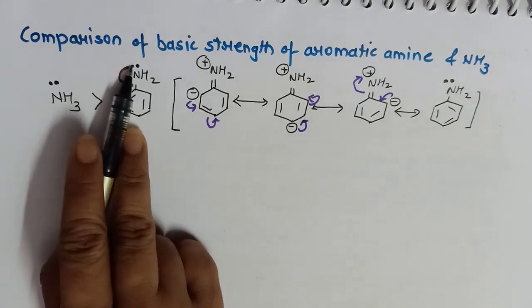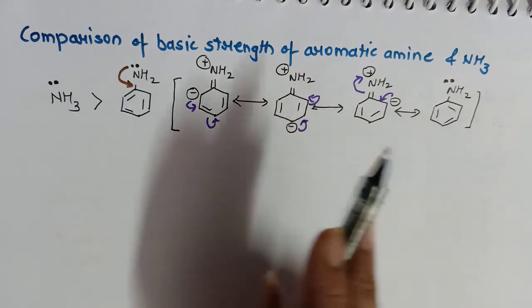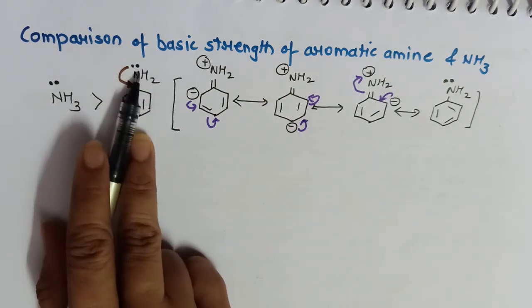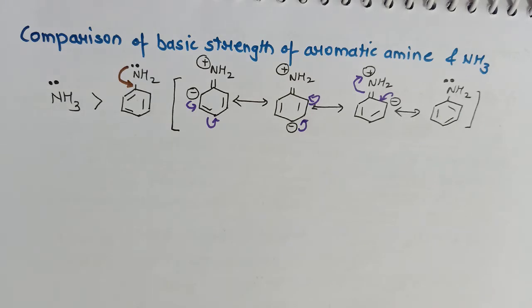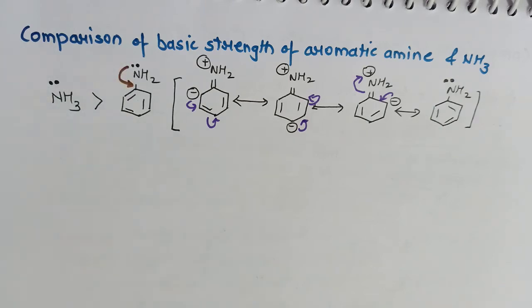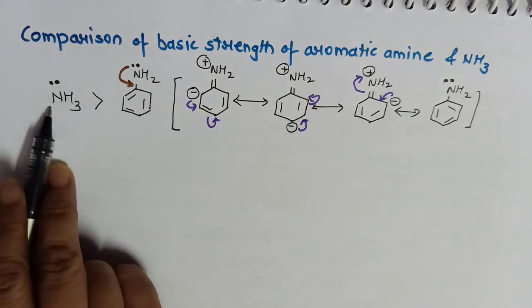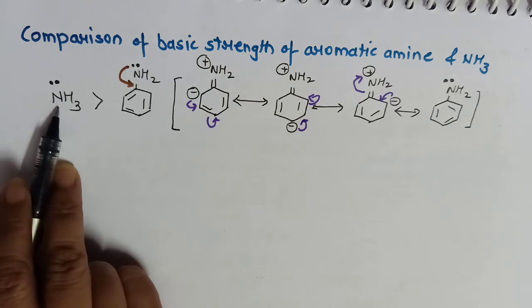Why? Because the lone pair on nitrogen gets involved in the resonance. If the lone pair present on nitrogen can be easily donated, it will be more basic. If the lone pair present on nitrogen atom cannot be donated easily, then it will be least basic. So here I can conclude that aniline will be weakly basic as compared to ammonia.